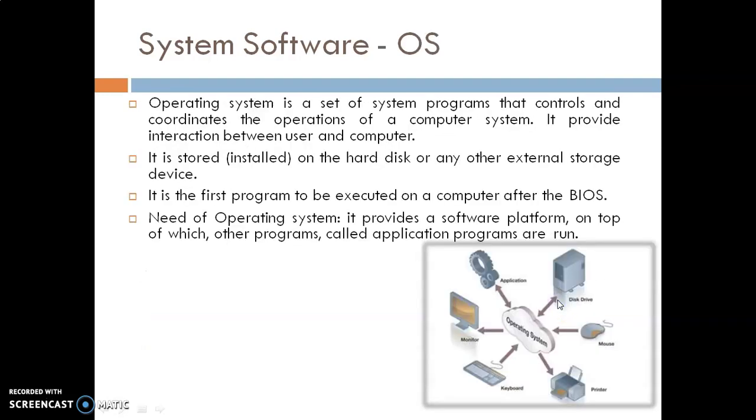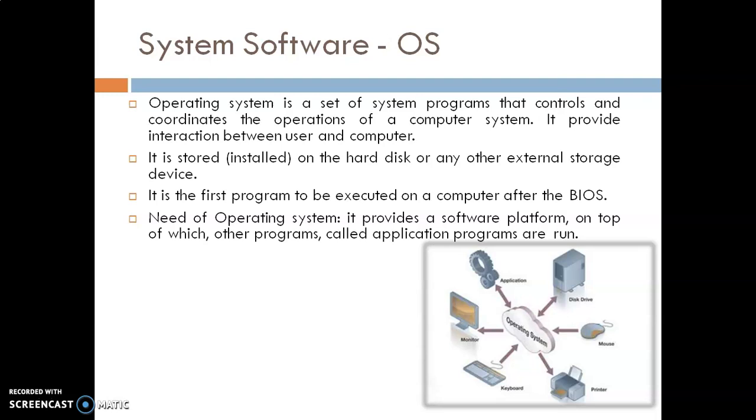Operating system. An operating system is a set of system programs that controls and coordinates the operation of the computer system. It provides interaction between user and computer. We already said that system software means operating system. It works as a translator between user and hardware.